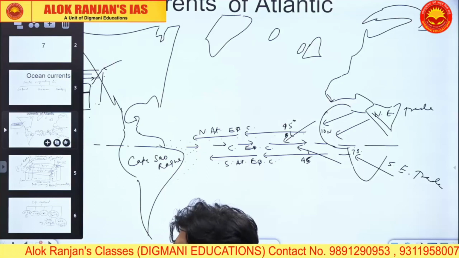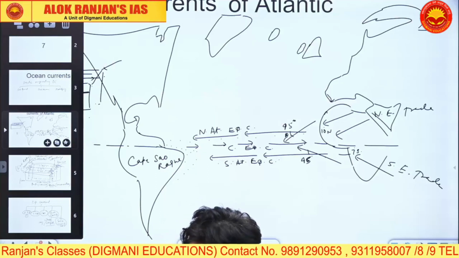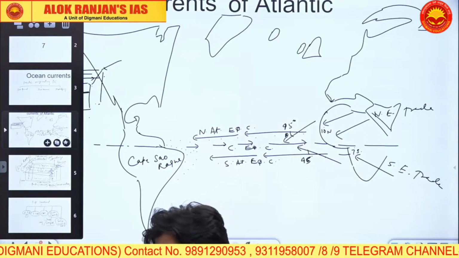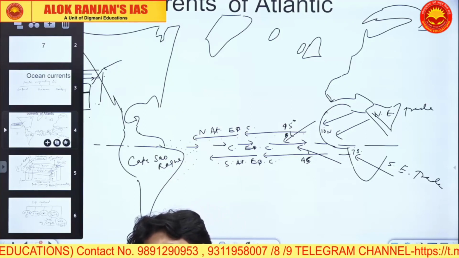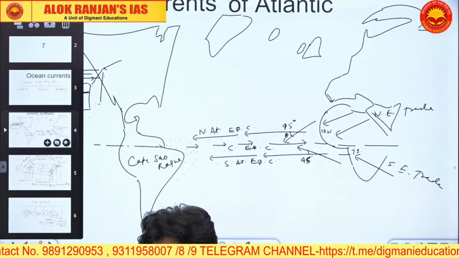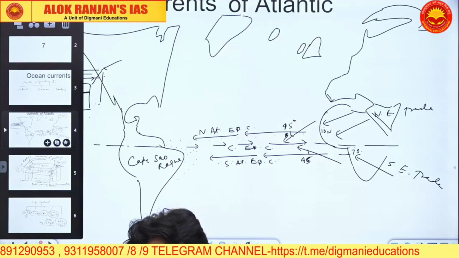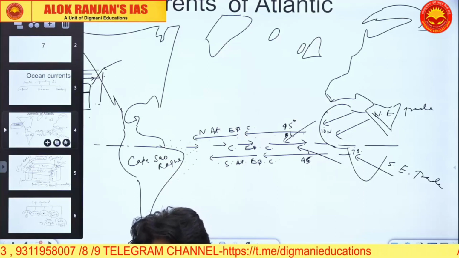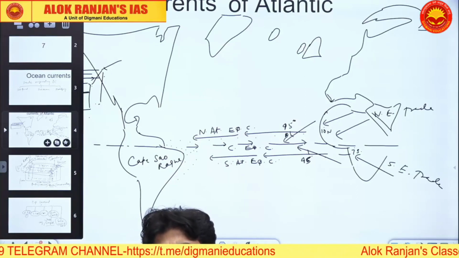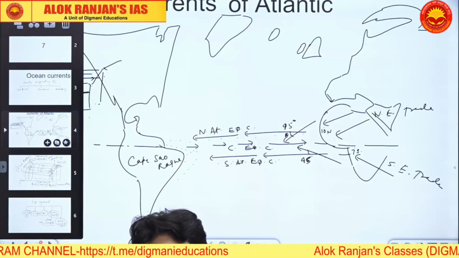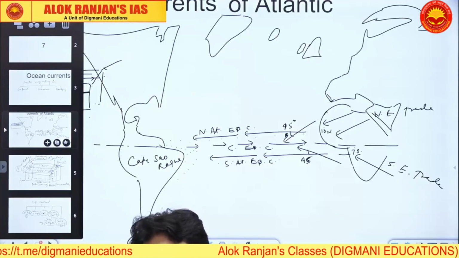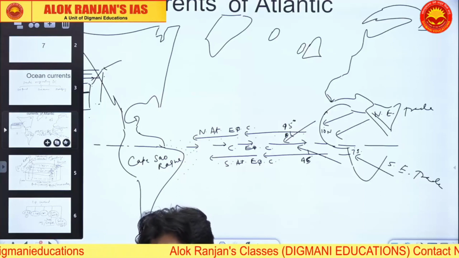The downwelling water at the depth of 500 to 1000 meters moves as undercurrent towards the Guinea coast of Africa.